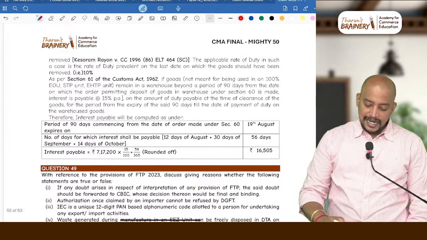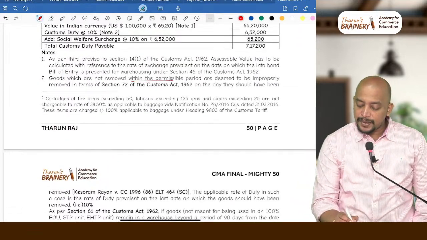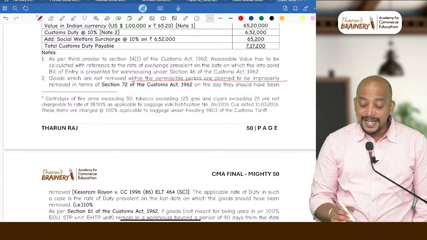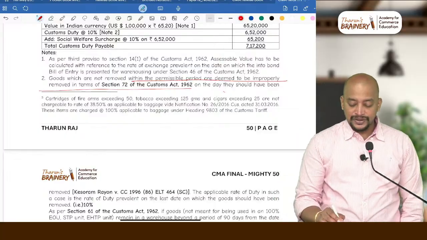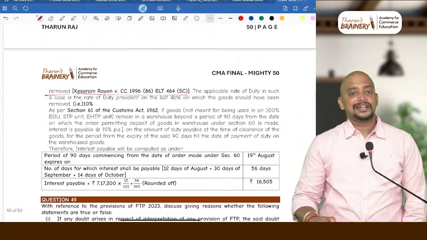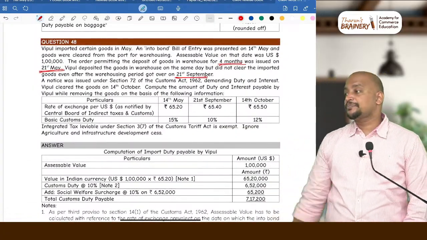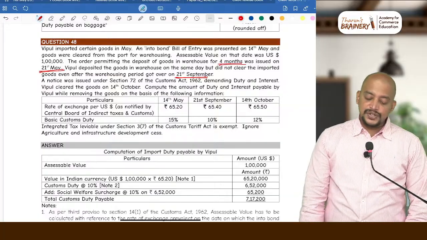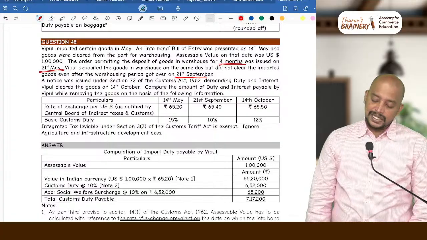So what does this case say? Goods which are not removed within the permissible period are deemed to be improperly removed in terms of section 72 on the day they should have been removed, as per the Kesoram Rayon case. So when the goods are deemed to have been removed on 21st September itself, then a notice was issued under section 72 of the Customs Act demanding duty and interest.